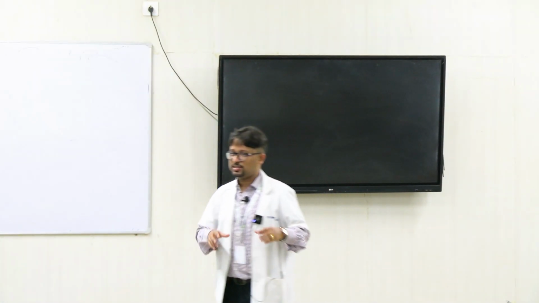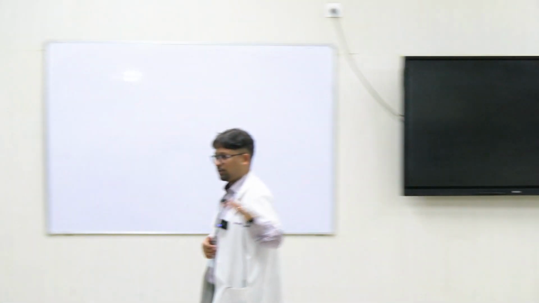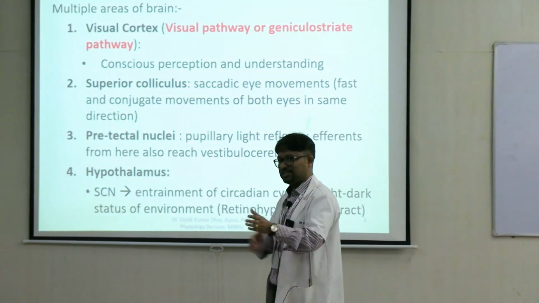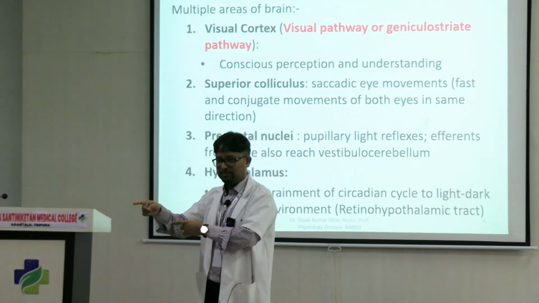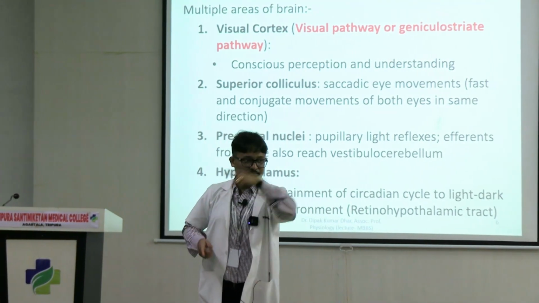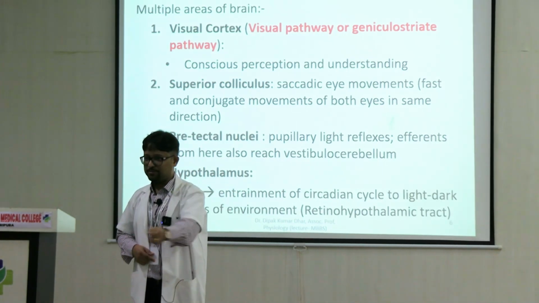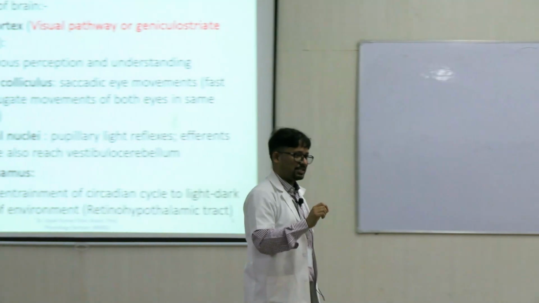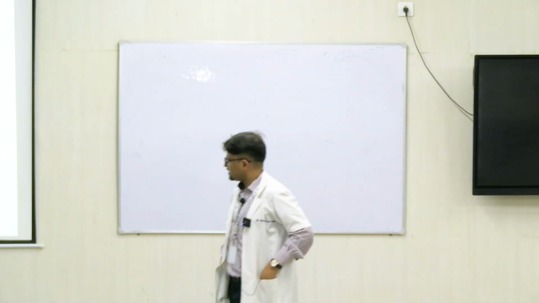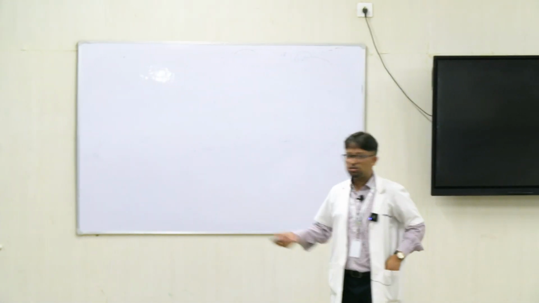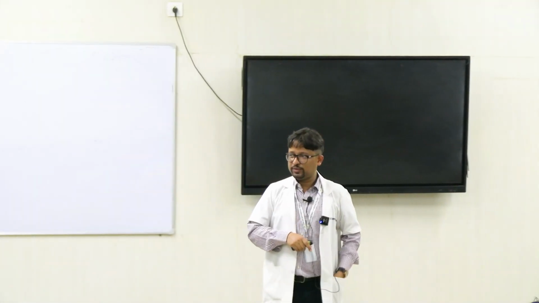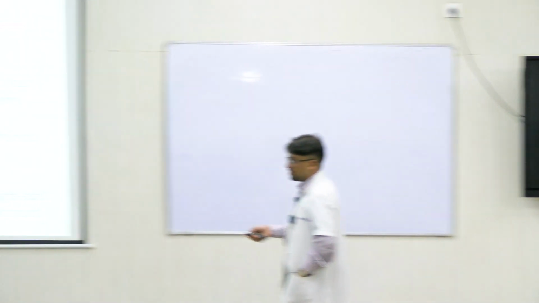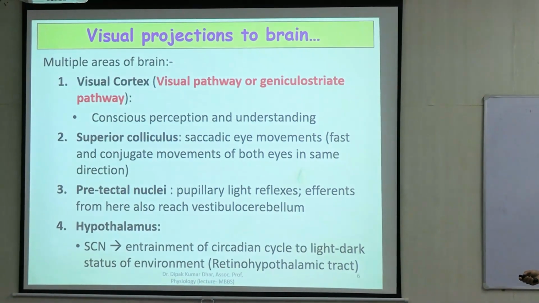Similar thing also happens when you're traveling by a bus or a train and you look at the objects outside. You keep on tracking the objects, but track करते करते there is a limit to that process. Once you reach that limit, again your eyeballs jump to the opposite side again, and then this whole process keeps on repeating. These jumping movements that are in between, these are called as saccades, right? So as you can see, these are very fast and conjugate movements. Both the eyes move together in the same direction. So this is controlled by the superior colliculus, which is a structure present in the midbrain.